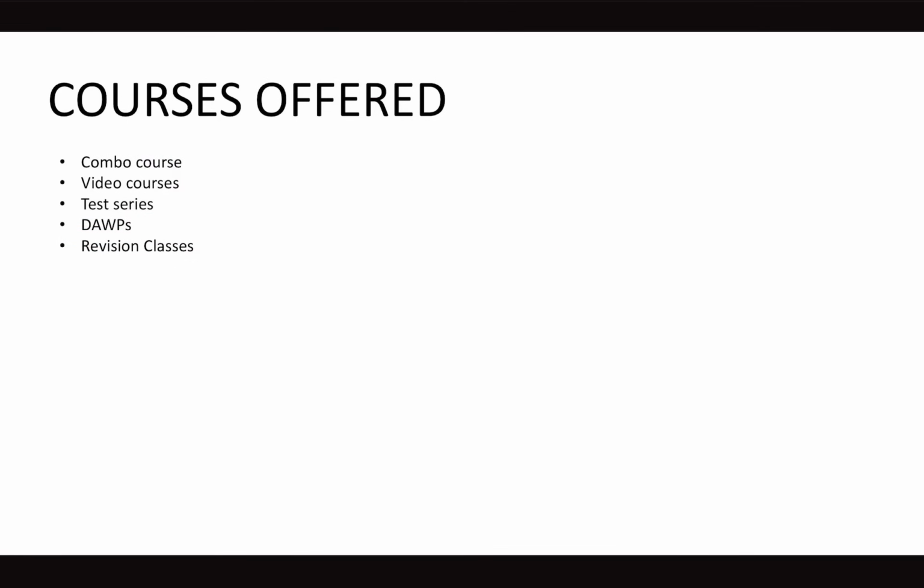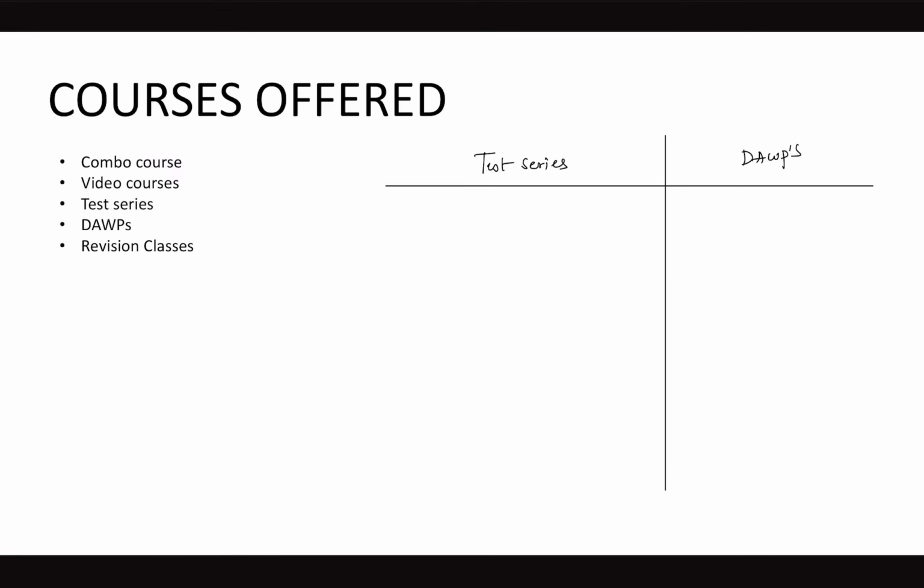Let me compare the test series versus DAWP, because a lot of times students get confused between these. How do you actually make use of the test series? If you go for the test series, you have an extended 1 year access, whereas DAWP only comes with 2 months of access because we conduct a 45-day program. So the test series access is flexible. That means in 1 year you can attempt tests as per your convenience.